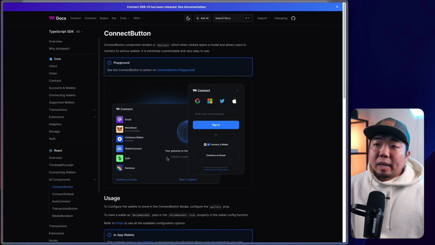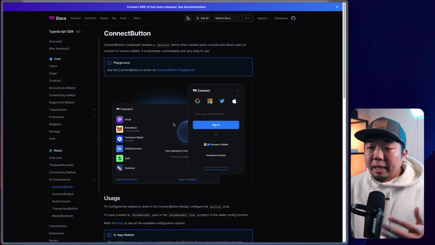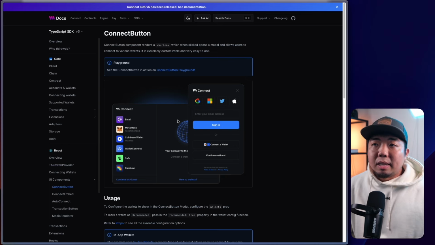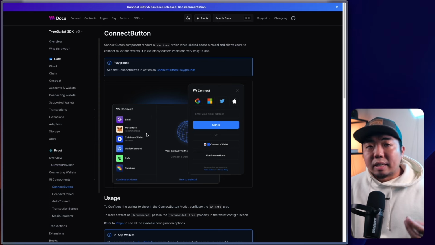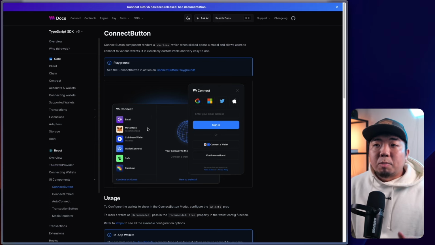But you can see a really quick image, like the demo that we showed in the beginning of this video, the Connect button UI component is going to give you everything you need out of the box for a user to connect a wallet to your application. We support over 350 Web3 wallets. We support things like account abstraction. We support things like auth to authenticate and sign in your user with a Web3 wallet.